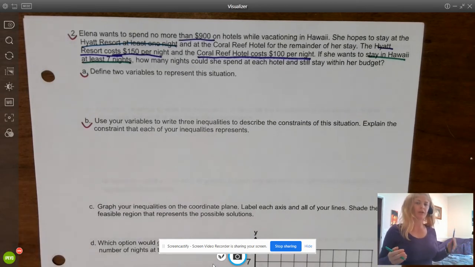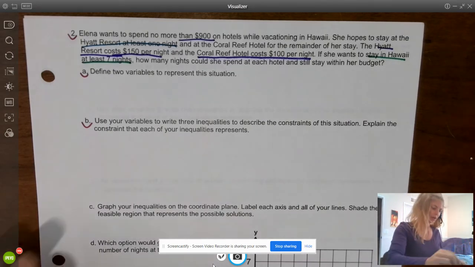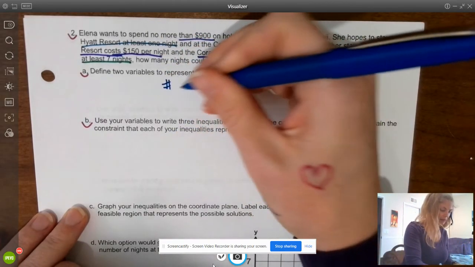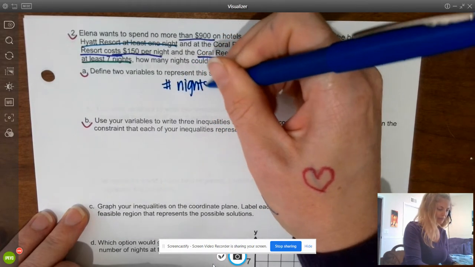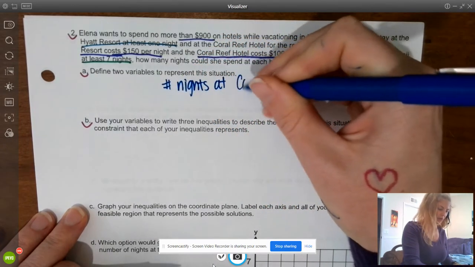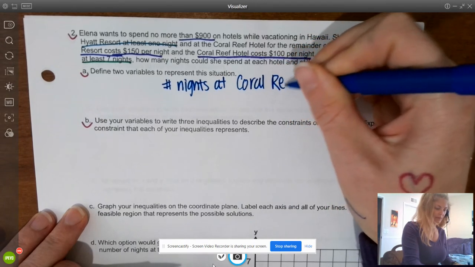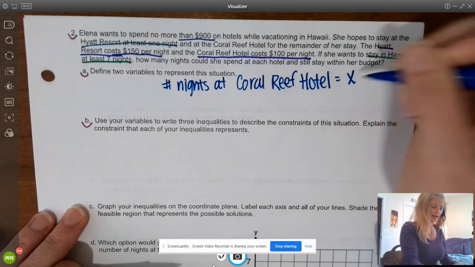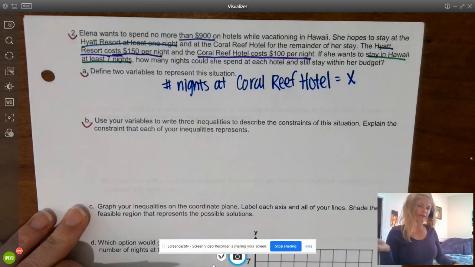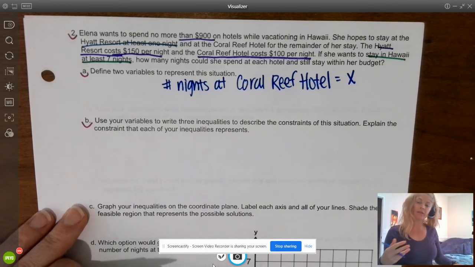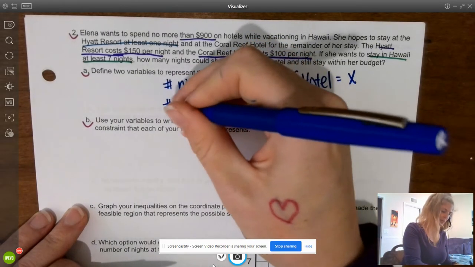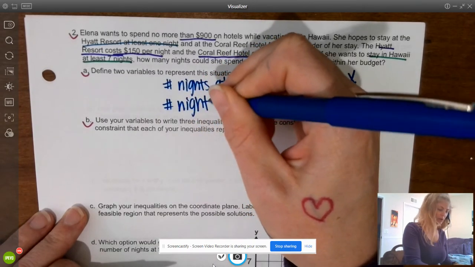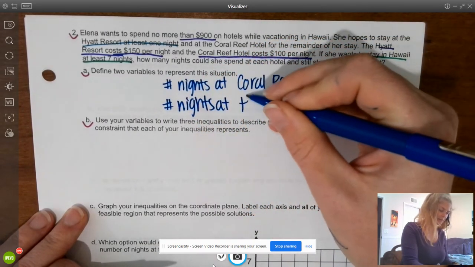Well, the 2 unknowns here are the number of nights at the Coral Reef and the number of nights at the Hyatt. So we're going to use number of nights at Coral Reef Hotel, and I'm going to call that X. Obviously, it doesn't matter if you call one X and one Y. I do want to use X and Y here just so it's consistent when I go to graph. Number of nights at the beautiful Hyatt Resort.